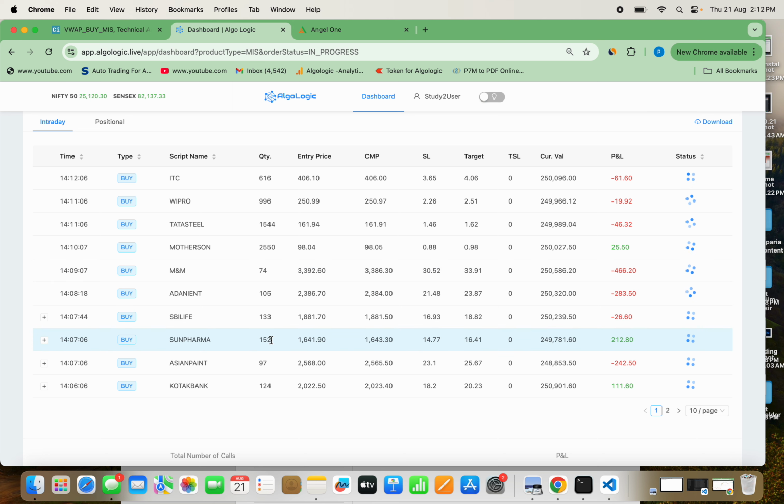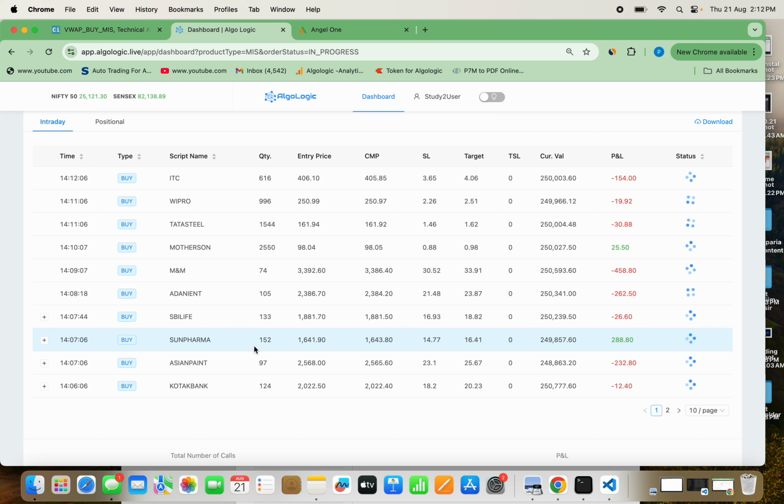Now let's come back to how it has selected 152 shares. If I want to choose more or less, why should I get restricted by this software? The very simple answer is that it takes your 50,000 rupees and, calculating on that, picks the number of quantities for the script. I repeat what it does: it will think that you have 50,000 rupees as your basic money.